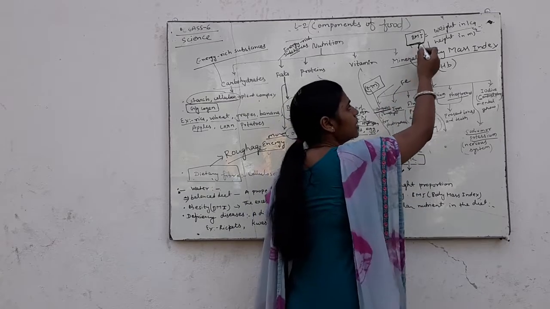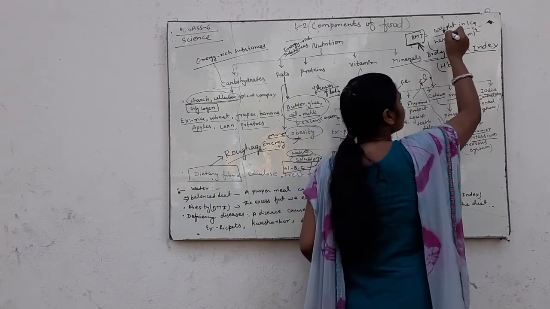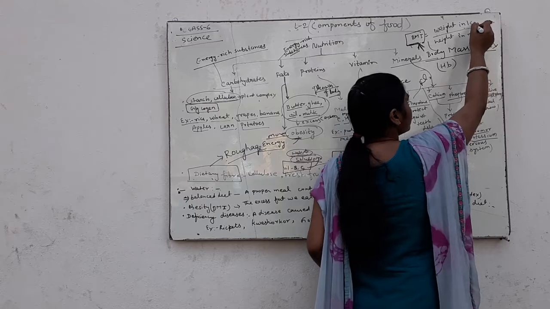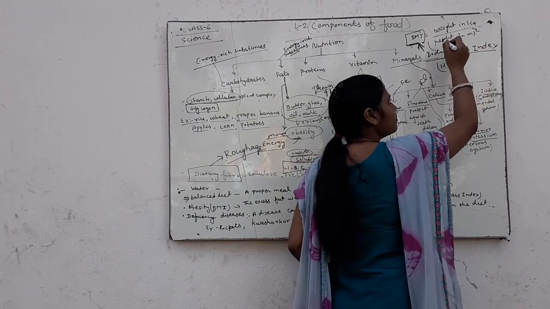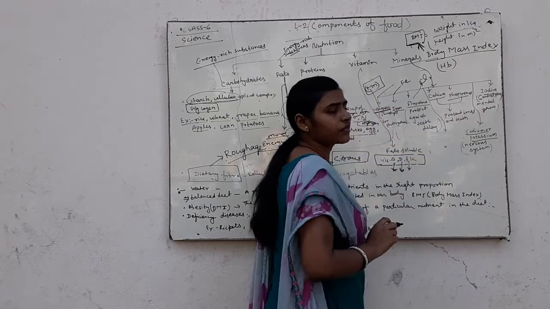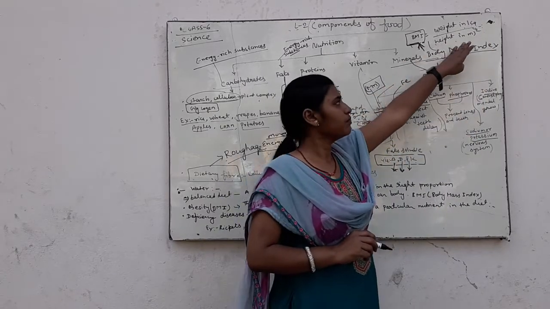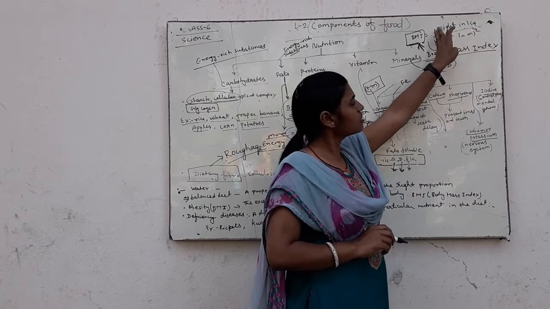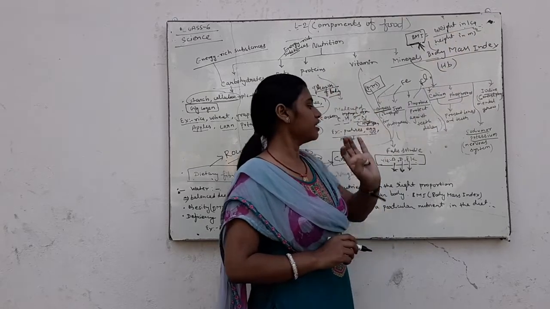BMI is calculated by dividing the weight in kg by your height in meters squared. This is the formula to calculate BMI.